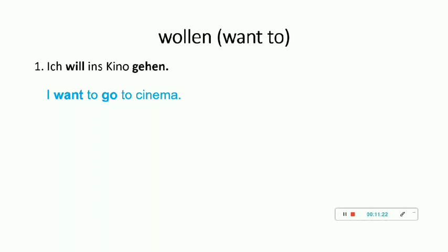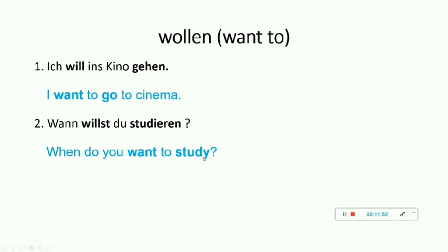Rule. You have to memorize the rule. The modal verb stays at the second position. It gets conjugated with the subject and the actual verb goes at the last. Second example. "Wann willst du studieren?" Studieren means to study. What is the modal verb over here? Wollen. It gets conjugated with du. It becomes willst. And the actual verb, that is studieren, goes at the last. When do you want to study?